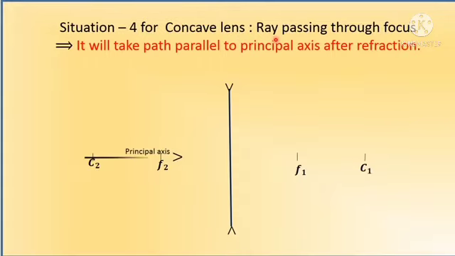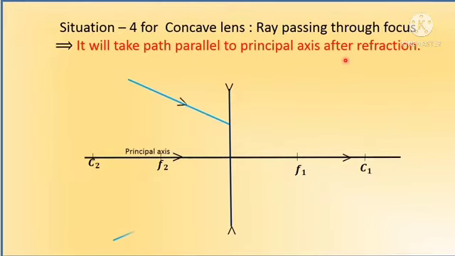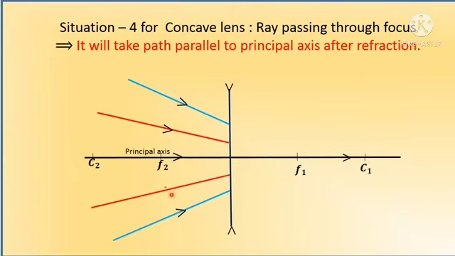Situation 4 for concave lens. A ray passing through the focus will take a path parallel to the principal axis after refraction. Listen carefully. Here we take the diverging lens. That means all rays separate. Then all rays meet at a point.